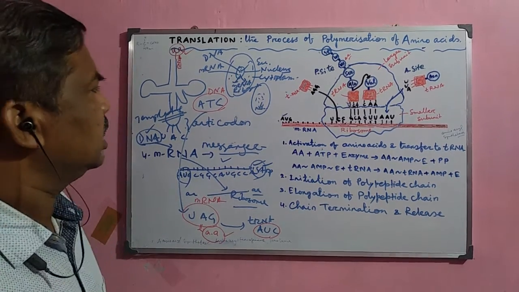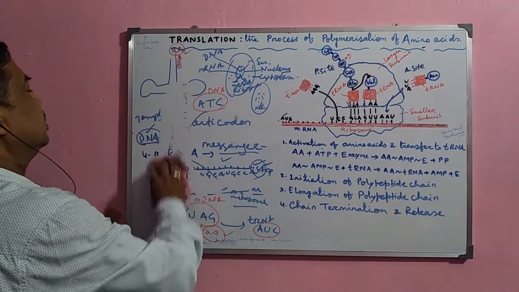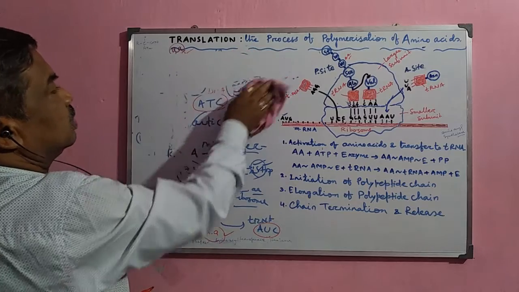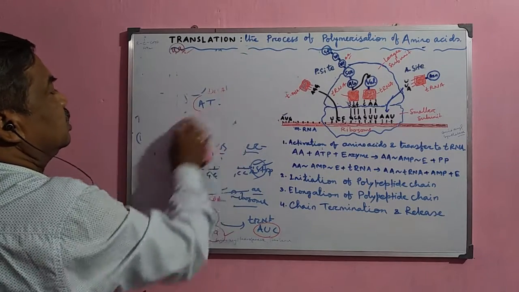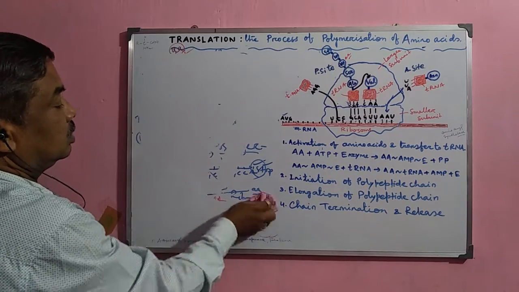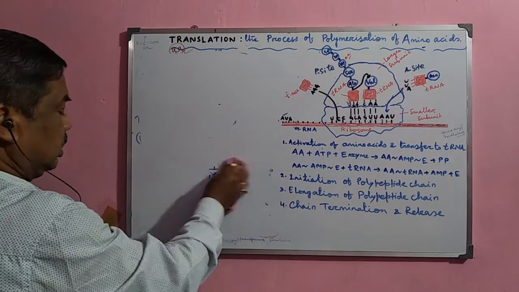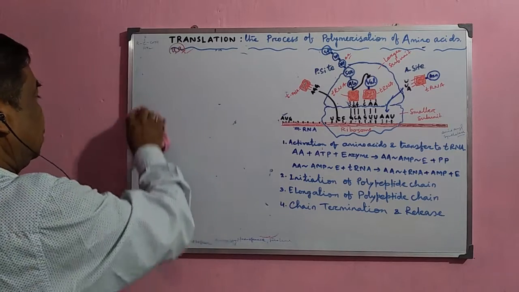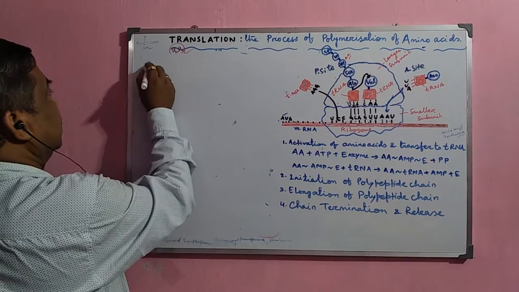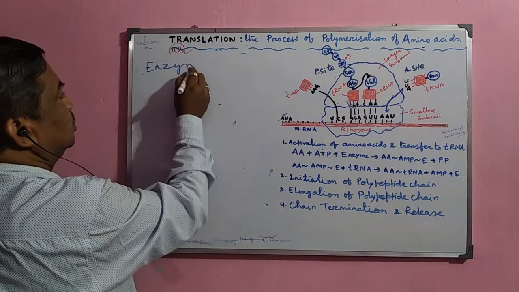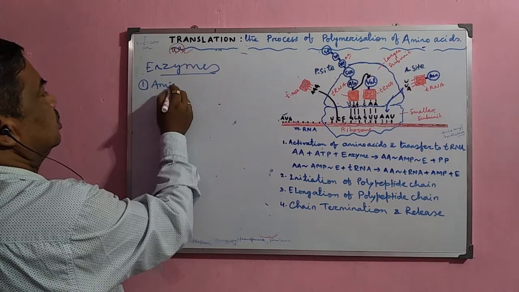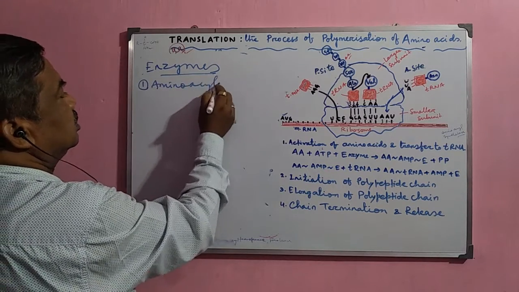Now there are some enzymes involved in this process, and in the biological system the role of enzymes is very important, because without the enzymes the catalysis process cannot be done. There are three important enzymes involved in this process. The first enzyme is amino acid synthetase.